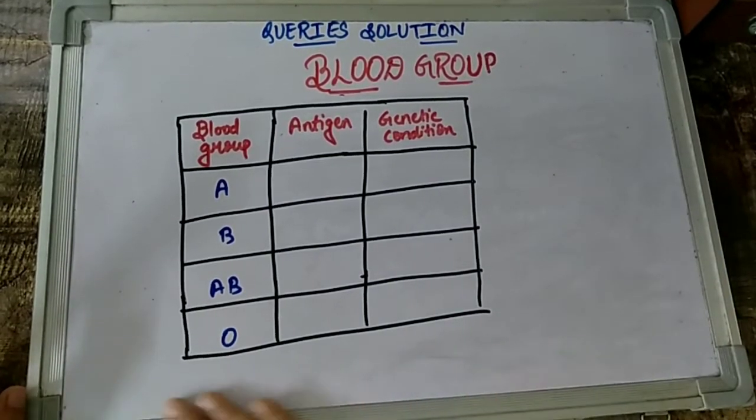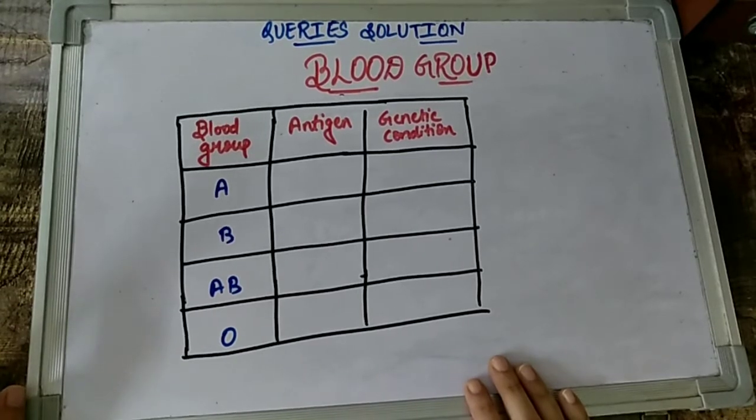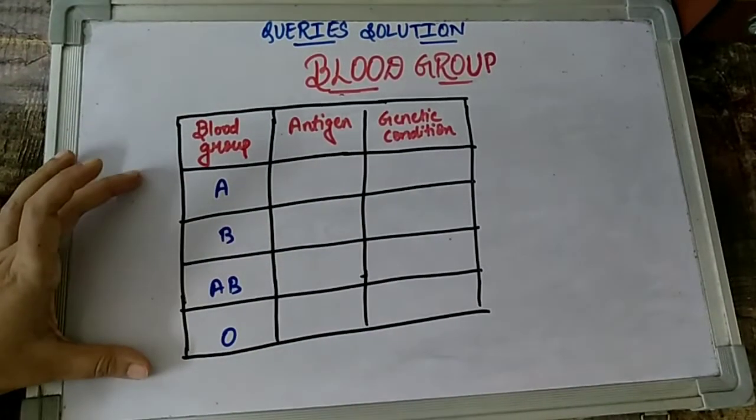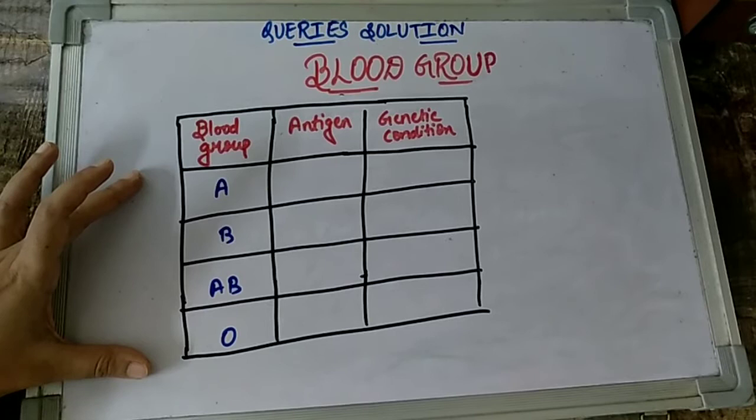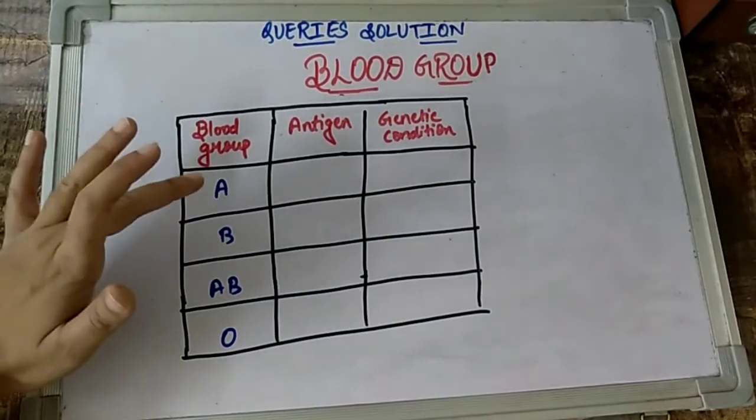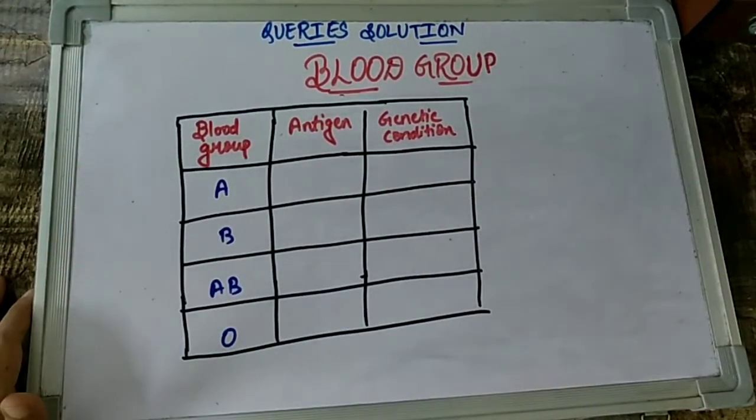Just to explain the ABO blood grouping method: as I said, if we are following this system, which is the most common system in humans, there are 4 different types of blood groups that we can see.